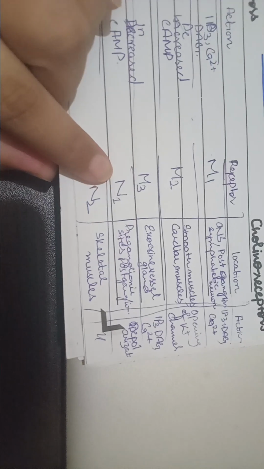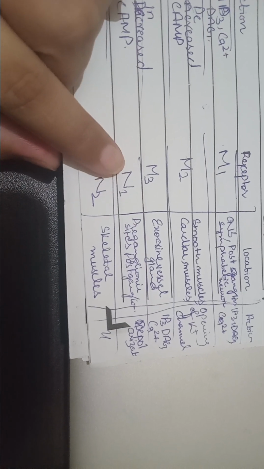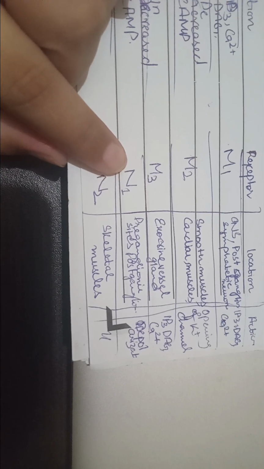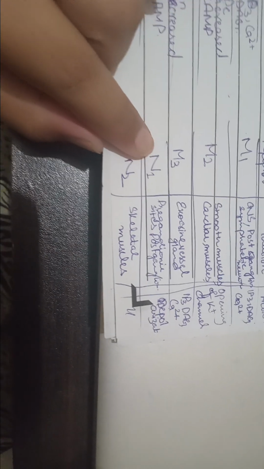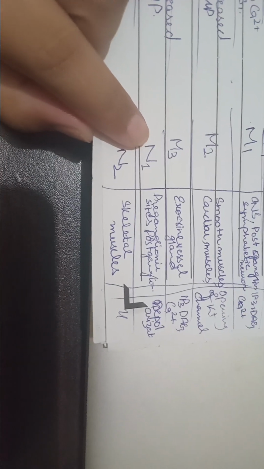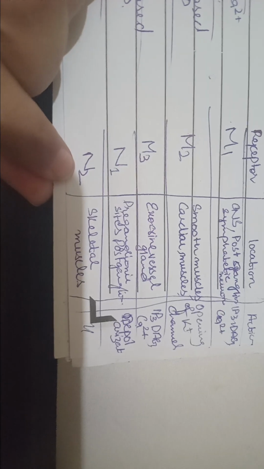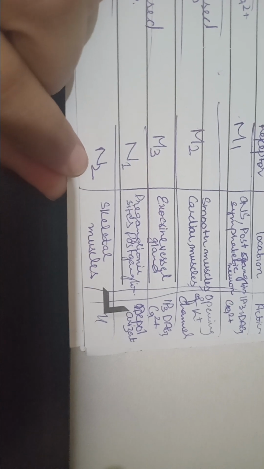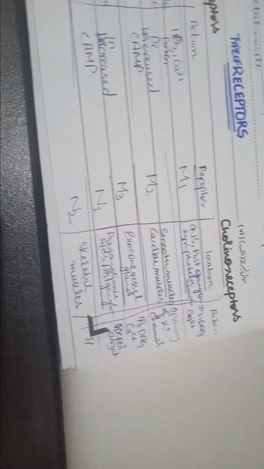Nicotinic receptors will be of two types, N1 and N2. N1 is at preganglionic and postganglionic sites, in which there will be depolarization. What is depolarization? When there is opening of the sodium and potassium channels, when the action potential is generated. And N2 is at skeletal muscles, where it will also lead to depolarization.